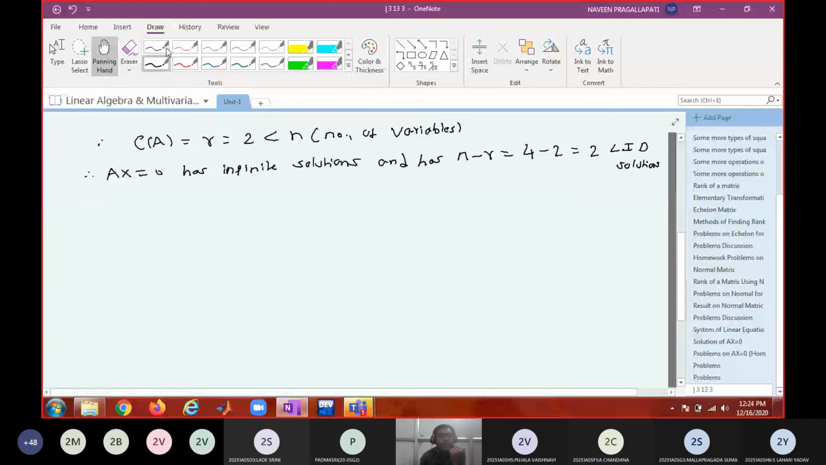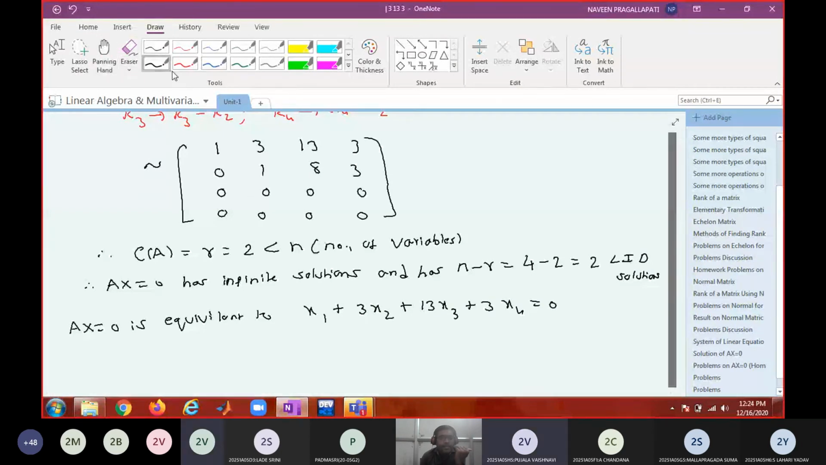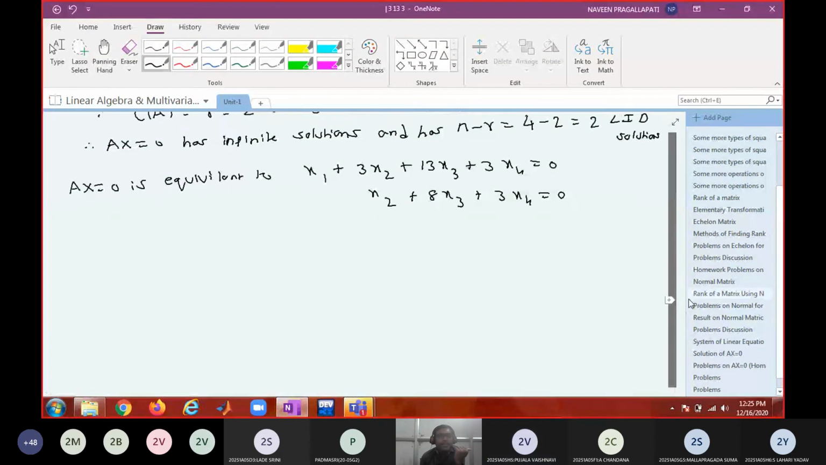So what is the equivalent system now? Therefore, Ax equal to 0 is equivalent to... Can you tell me the new system from this matrix? x1 plus 3x2 plus 13x3 plus 3x4. That is the first equation. What is the second equation from this matrix? x2 plus 8x3 plus 3x4 equal to 0. Now look at the third equation.